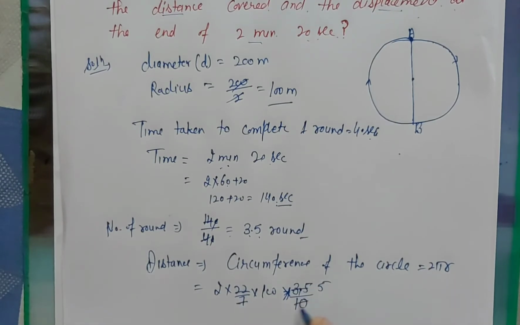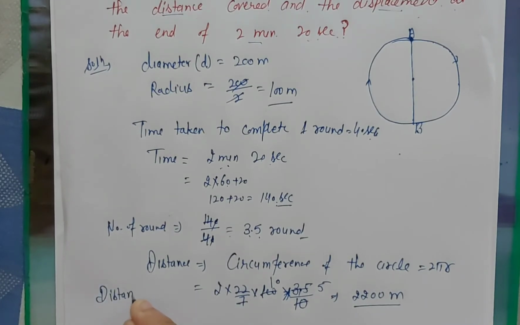So 5, 10, when we multiply it, this is the distance after 3.5 rounds.